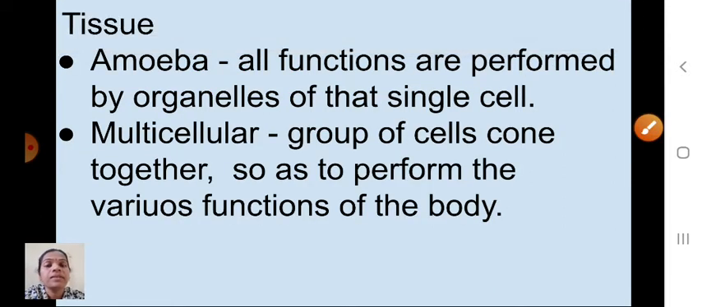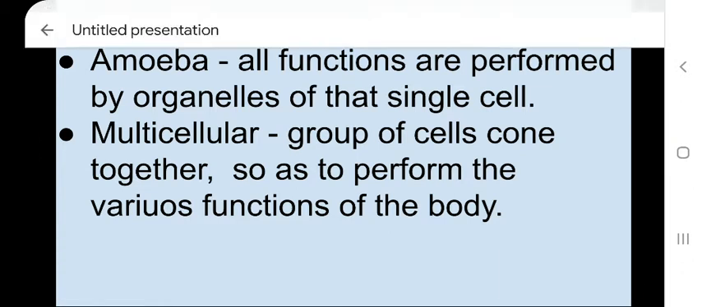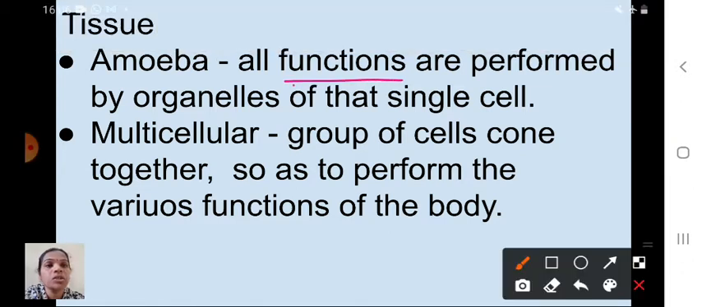see here, tissue. Here we will discuss some other information. Amoeba. You know very well that amoeba is a unicellular organism. All its functions are performed by that single cell, by organelles. That body is made up of only one cell. That cell is responsible for all the life processes of the amoeba. So what is meant by multicellular?